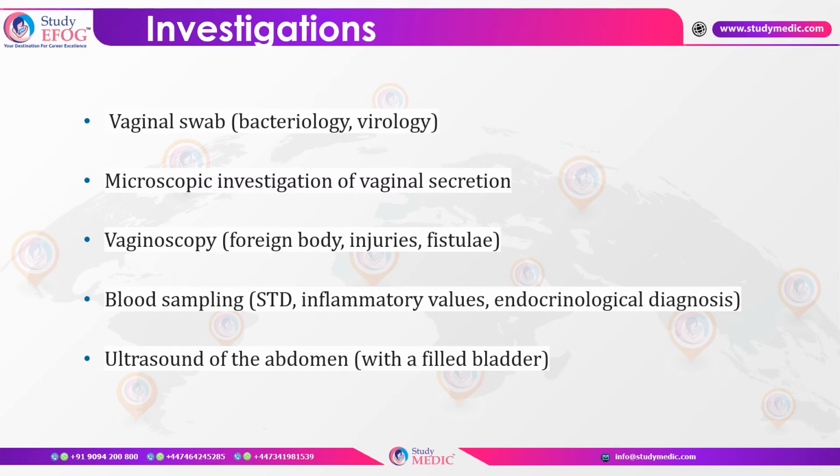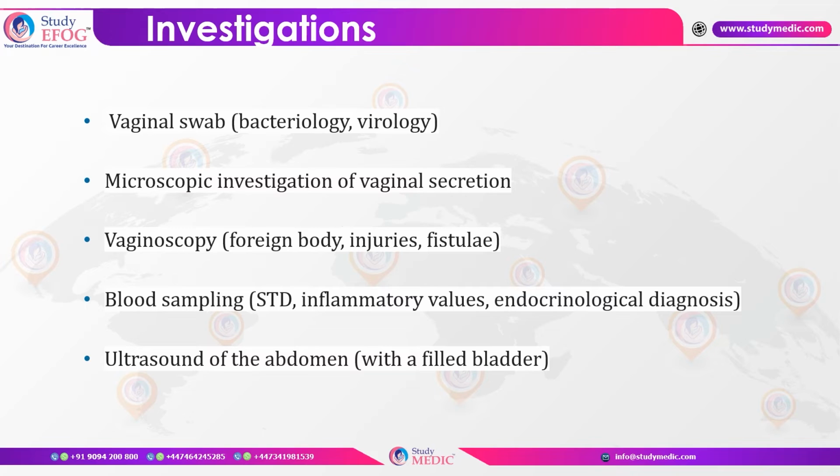Coming to the investigations that are commonly helpful in diagnosis and management, taking a vaginal swab to look for the exact etiology can be useful, along with microscopic investigation of the vaginal secretions to identify the organism. Vaginoscopy is an approach most commonly associated with removal of a foreign body. In a vaginoscopy, we introduce a scope, usually a flexible scope, into the vagina. We look at the vaginal discharges and also rule out any injuries in cases of trauma or sexual abuse, and if there is any foreign body present, that can be removed with the vaginoscopy approach.